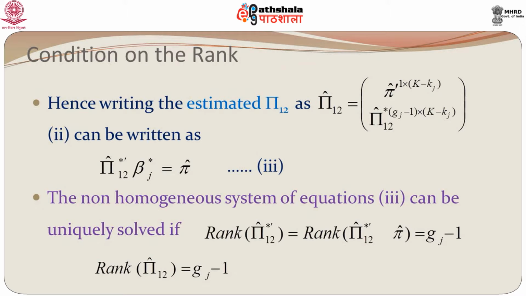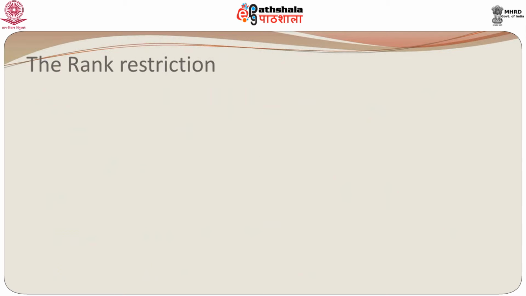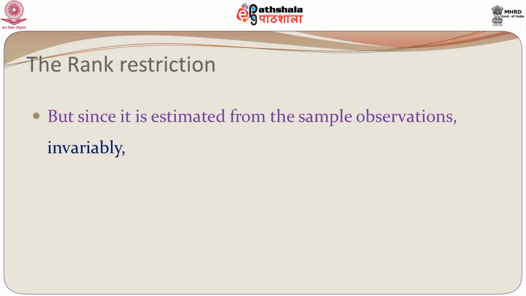So, we had a choice, it could have been Gj minus 1 or Gj, but for the system to be solved, we need that rank of pi 1 2 hat star is Gj minus 1. But unfortunately, as you know, when you are dealing with data, it is always from the sample observation, you always get the rank of pi 1 2 hat as Gj, you get it as full rank.